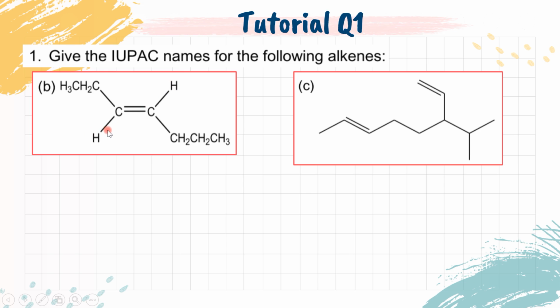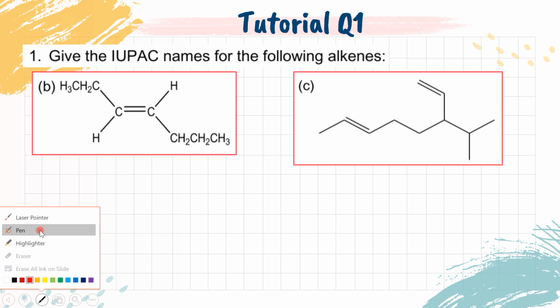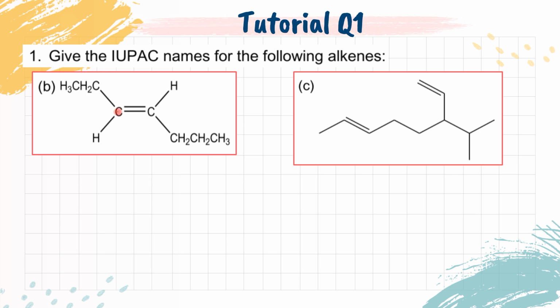Okay, and then macam mana nak nomborkan dia? Right, so kalau nak nomborkan dia, cuba tengok mana yang dekat dengan carbon double bond. Kalau kita start triangle, 1, 2, 3 dah jumpa carbon double bond. Kalau start daripada bawah ni, 1, 2, 3, 4. Jauh dah kan? So, start di sini. 1, 2, 3, 4, 5, 6, 7.